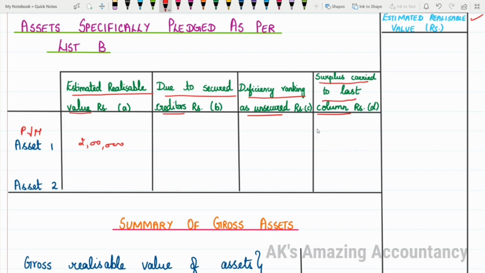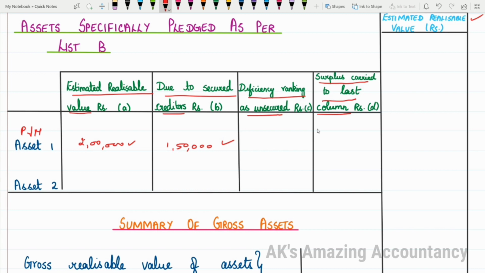Now, column B is for what? Column B is for due to secured creditors. So, whatever is the amount which is actually due to the secured creditors will come here. Let us imagine that the amount due to secured creditors is 1,50,000. So, by creating a pledge over plant and machinery, your loan was taken for 1,50,000, but when the plant and machinery was sold or realized, the amount received was 2 lakhs. So, estimated realizable value is 2 lakhs, whereas due to secured creditors is only 1,50,000.